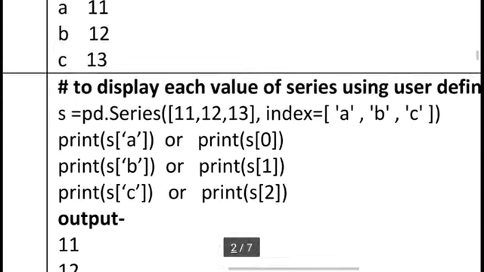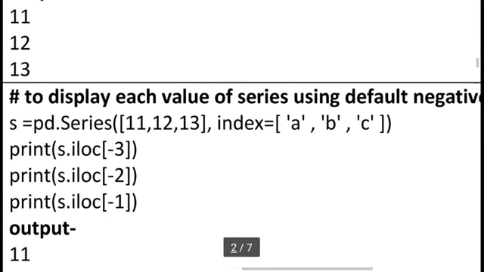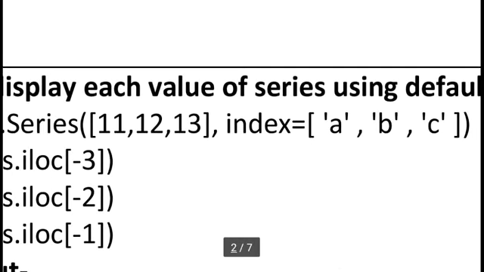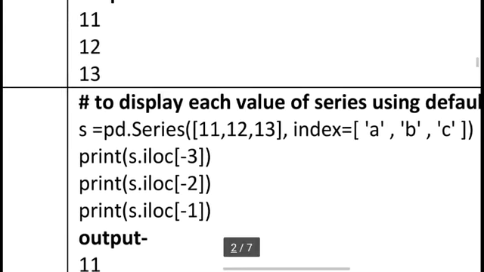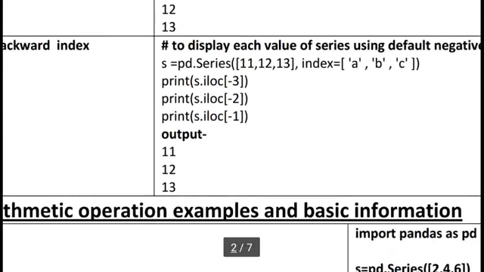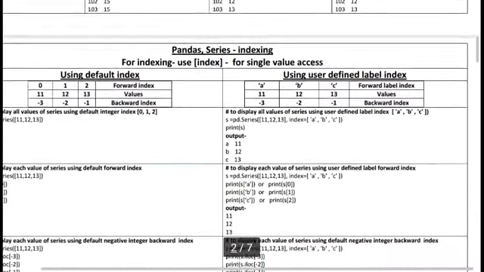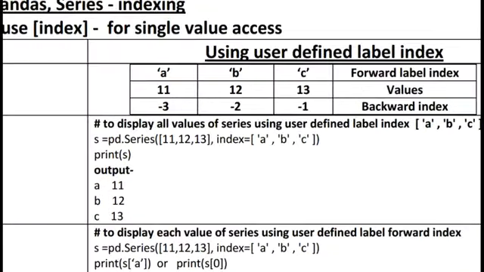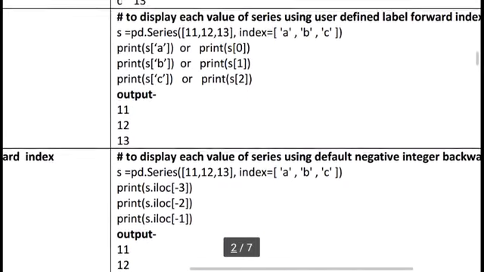Okay, if we want to use the label string index or the backward index concept, here I am using iloc -3, -2 and -1. In the backward index we cannot change anything, only the forward index we can change according to our choice. So you can see -3 gives 11, then 12 and 13. So we can access each and every value using iloc, and here I am changing the default index into our user defined label index. So this is a new thing.